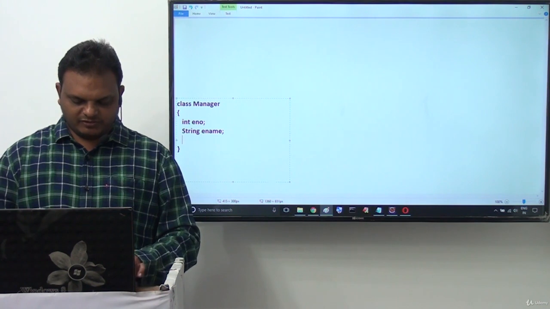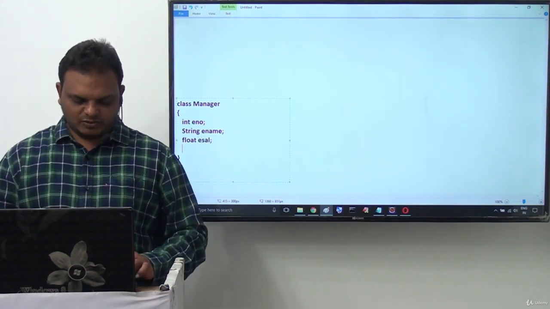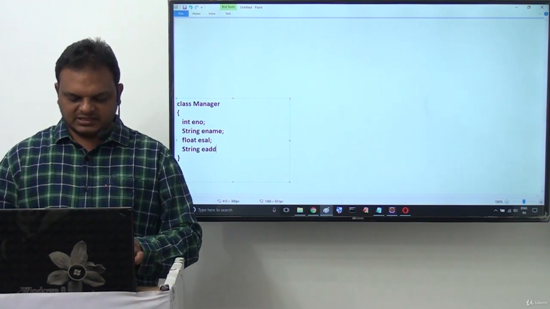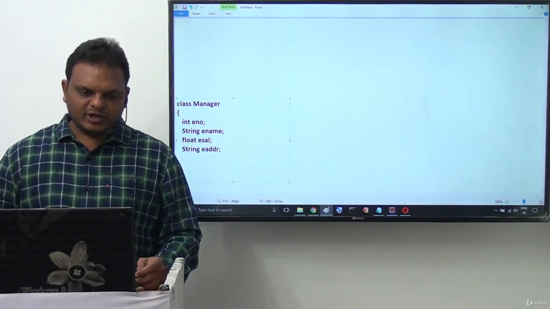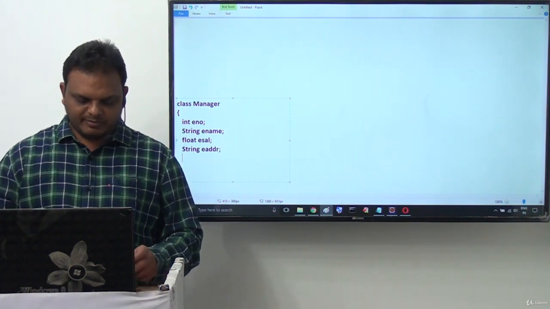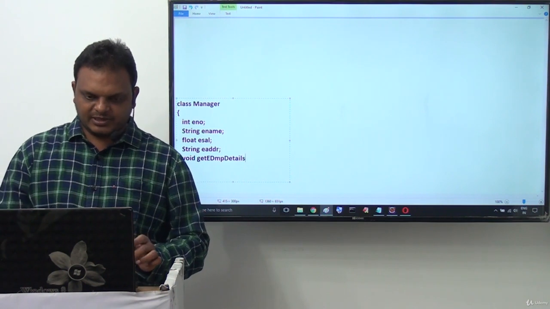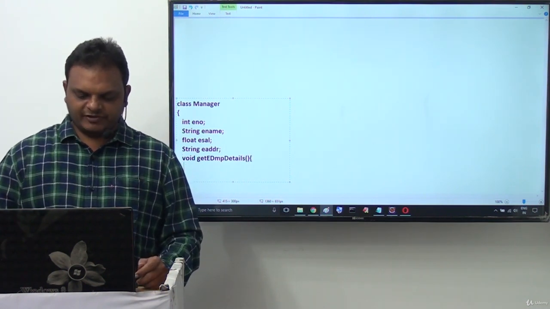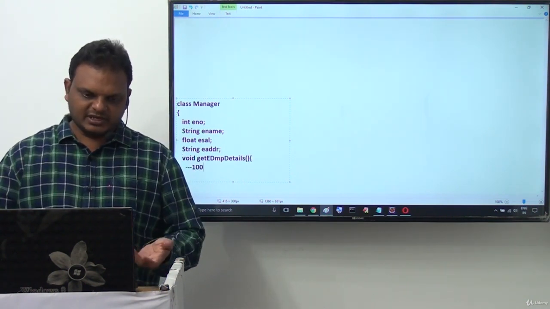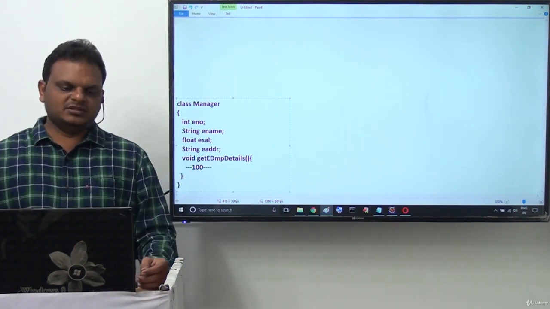Next one is float employee salary is available. Next one here, string employee address is existed. At the same time, we are going to have a method, public void getEmpDetails method is available. Here we are going to write maybe nearly 100 lines of code, for example, from a point of view I am telling. So this is the manager class.